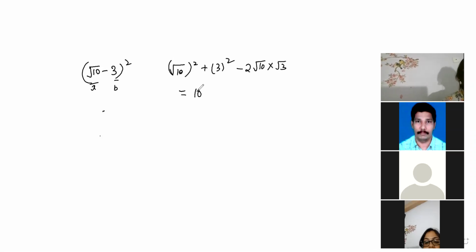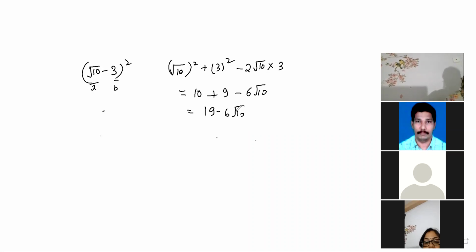Root 10 square means 10. 3 square means 9. And 10 into 3 will become 30. 19 minus 2 root 30. Okay. And 2 3s are 6. Oh, I gave 3. This time I am not correct, beta, because 3 is without root. So it will become 6 root 10.